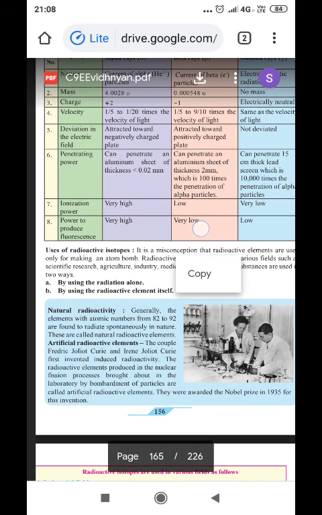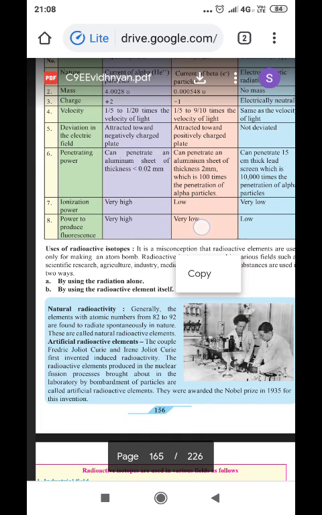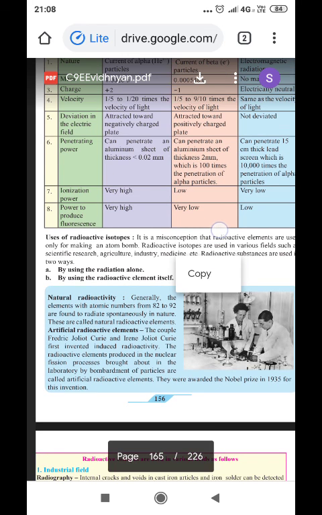Ionization power is the ability to form ions when they pass through a substance. The ionization power of alpha particles is very high, that of beta particles is very low, and that of gamma rays is also very low. Now, the power to produce fluorescence for alpha particles is very high, and for beta and gamma rays it is very low.